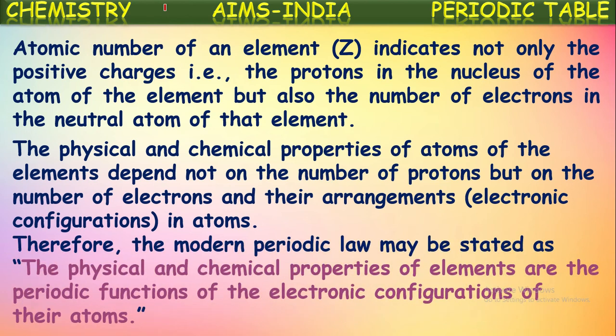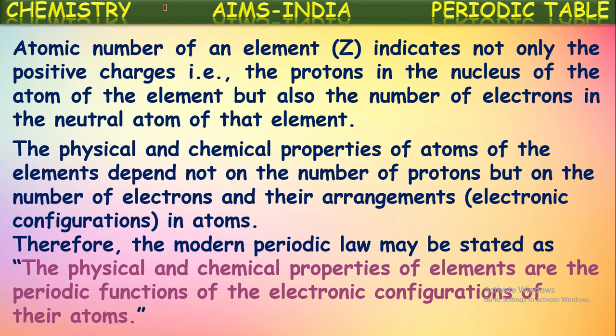Yes. Therefore, the modern periodic law may be stated as: the physical and chemical properties of an element are periodic functions of the electronic configurations of their atoms. Yes, instead of atomic number, we can say electronic configuration also. So atomic number and electronic configuration both are taken into consideration while constructing this modern periodic table, because the properties of the elements depend upon the electronic configuration of the atom. The electronic configuration is based upon the number of electrons. The number of electrons depends upon the atomic number.